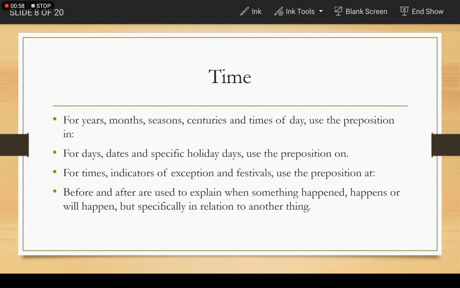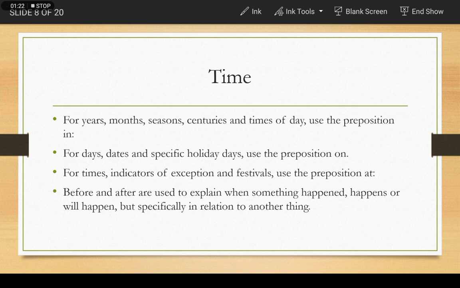For years, months, seasons, centuries and times of day, use the preposition in. Then for days, dates and specific holidays, use the preposition on. For times, indicators of exceptions and festivals, use the preposition at.